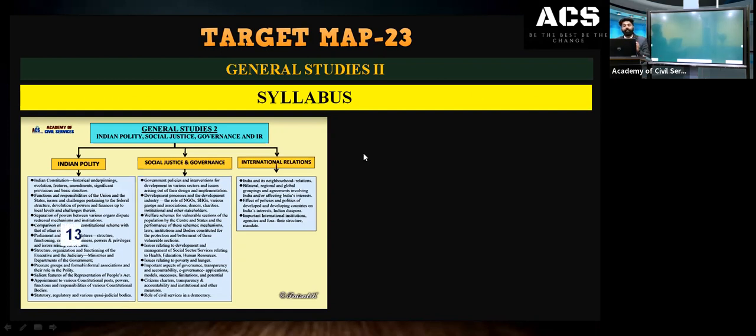When you analyze the previous year questions, you can see that the weightage of marks in polity is 130 marks. Weightage for social justice and governance is 80 marks. International relations altogether is 40 marks. Some questions carry 15 marks and some carry 10 marks. We have already discussed how to prepare for the mains. If you want to watch those videos, the link will be available below, and you can go through that session as well.